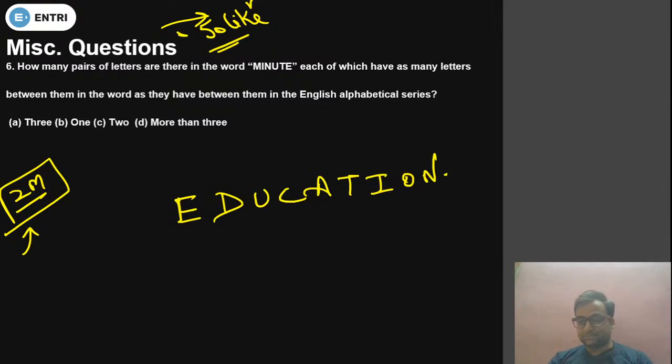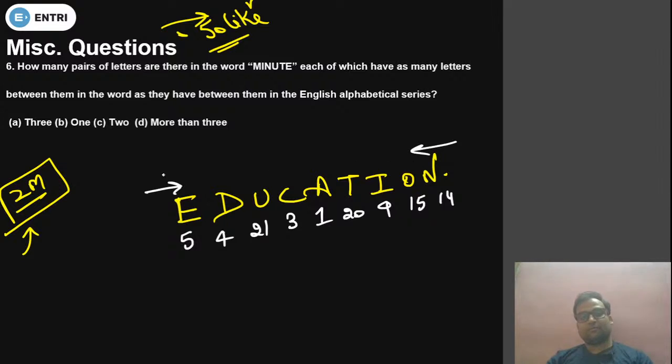Okay, Akash Shukla, yes. 5 4 21. How many pairs? 4 4 4. Okay, chalo, let me write it down. 5 4 21 3 1 20 9 15 and 14. See how to solve it quickly. Backward and forward, both directions are allowed. Now 14 15 backward is forming a pair, so I can say one pair is this. 5 and 4, or 4 and 5, one pair is this.